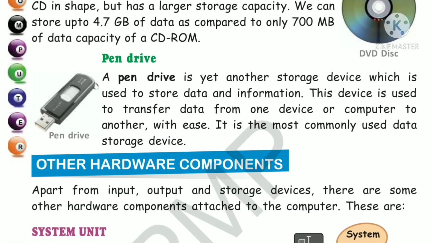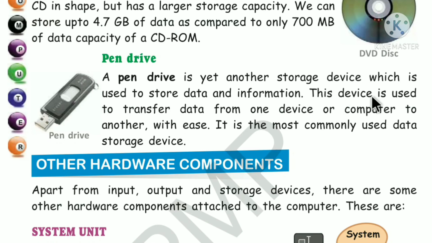And pen drive. Next storage device is pen drive. A pen drive is yet another storage device which is used to store data and information. This device is used to transfer data from one device or computer to another with ease. It is the most commonly used data storage device. This is called pen drive. Pen drive also is a storage device. Storage device है pen drive and hardware है.